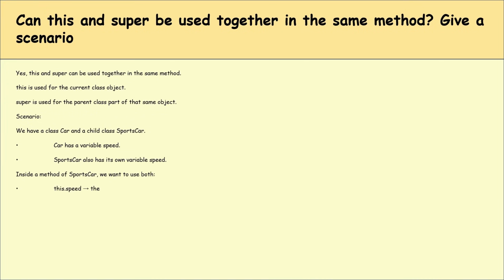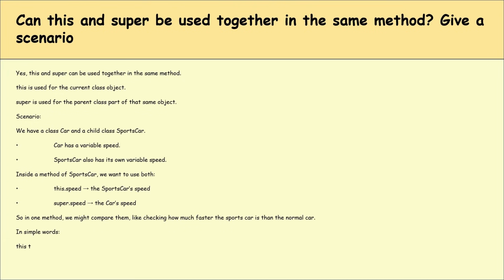Inside a method of supercar, we want to use both. This dot speed means the supercar's sports car speed. Super dot speed means the car's speed. So in one method, we might compare them, like checking how much faster the sports car is than the normal car. In simple words, this talks about me and the super talks about my parent, and we can use both in the same method.